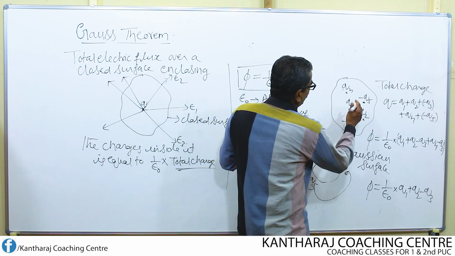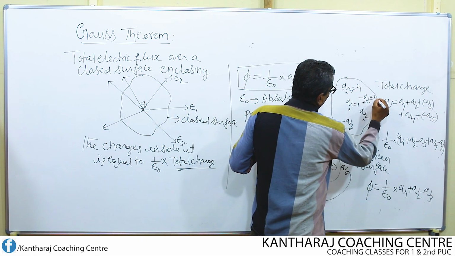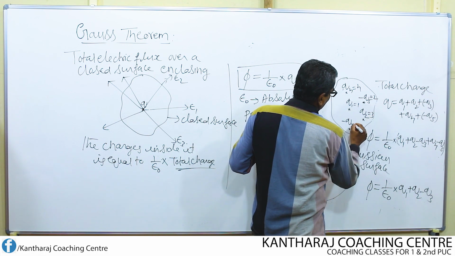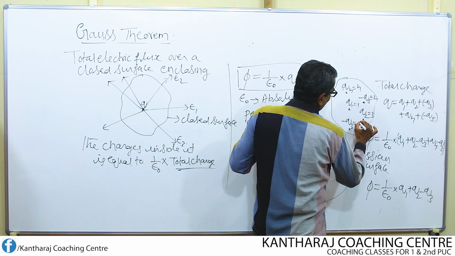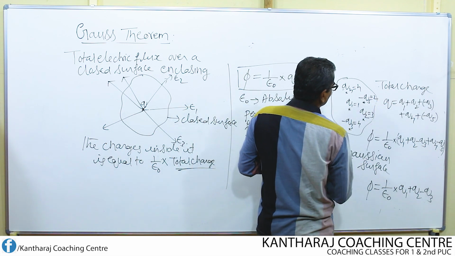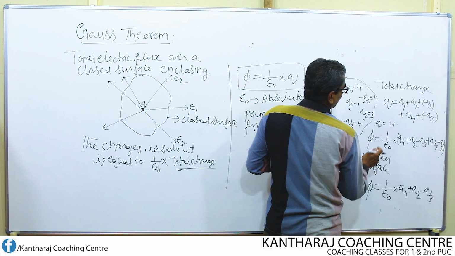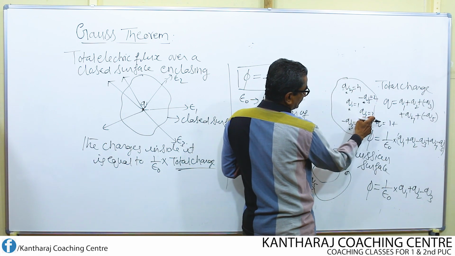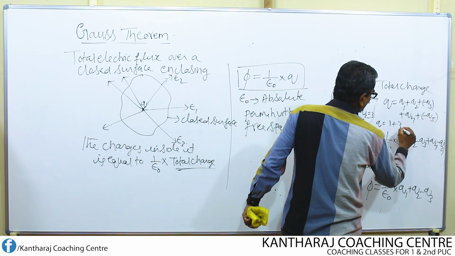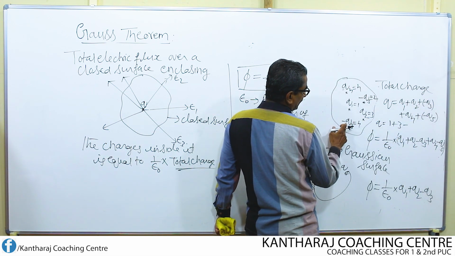Suppose q1 is 1 coulomb, q2 is 3 coulomb, and q3 is once again, let us say, 4 coulomb. What's the total charge according to this? q1 is nothing but 1, plus what is q2? q2 is 3, q1 is 1. Then plus and minus signs. What is q3 now? q3 is 4.